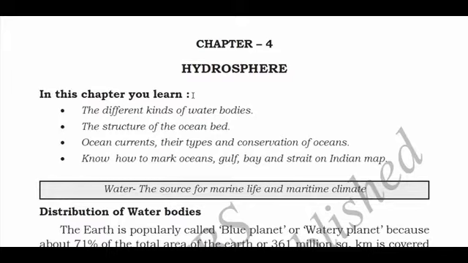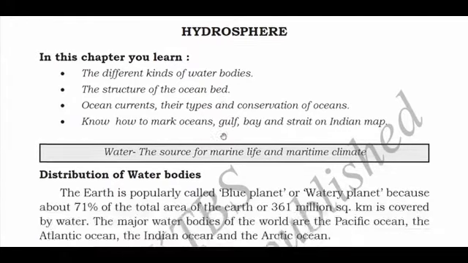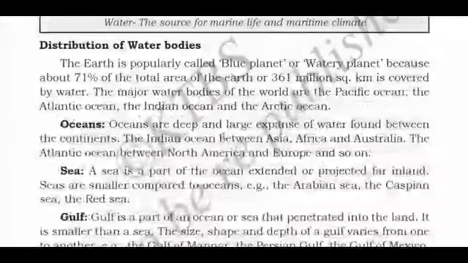So now we'll read about hydrosphere. In this chapter we'll read about different kinds of water bodies, the structure of the ocean bed, ocean currents, their types and conservation of oceans. Also, how to mark oceans, gulf, bay, strait on the Indian map, you'll learn in this chapter. First of all, we'll discuss the distribution of water bodies.